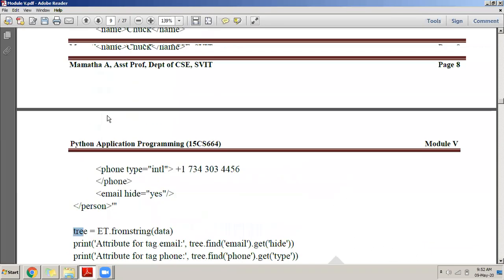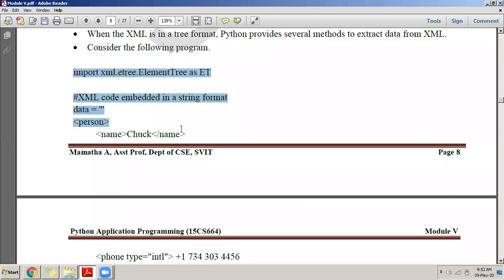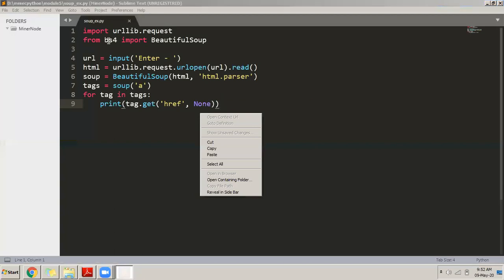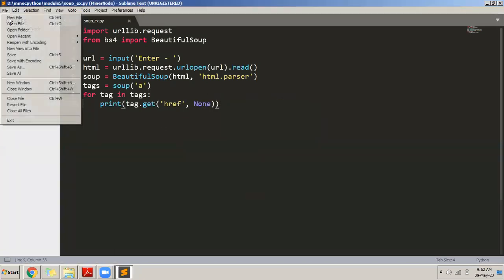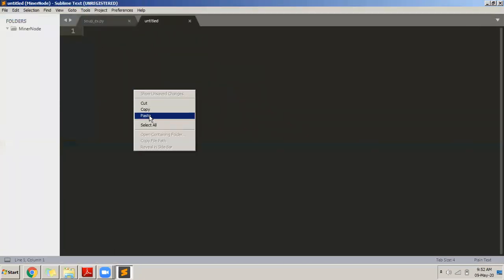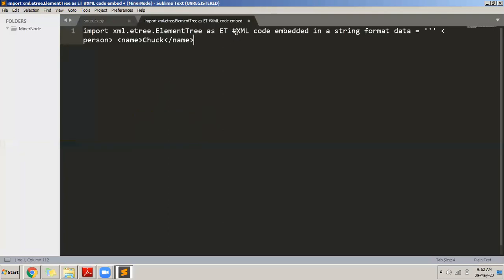Okay. Now, instead of doing all this, I will do one thing. I will just copy the program, go to the editor, and type my program completely.